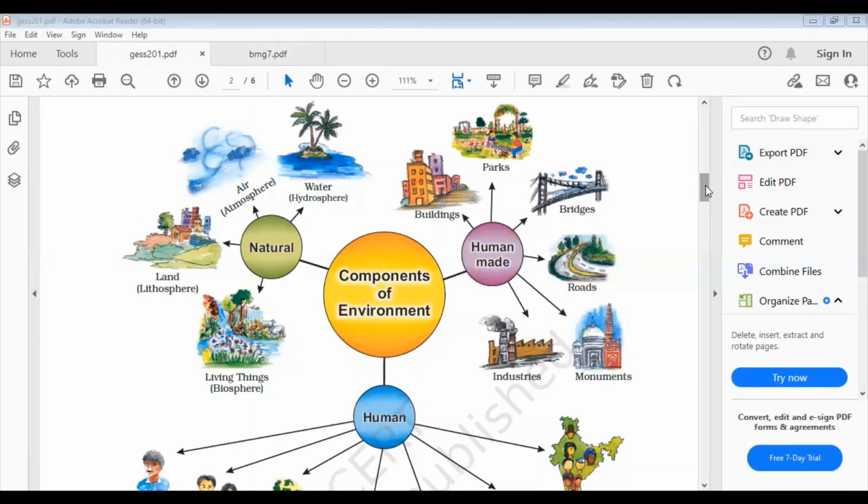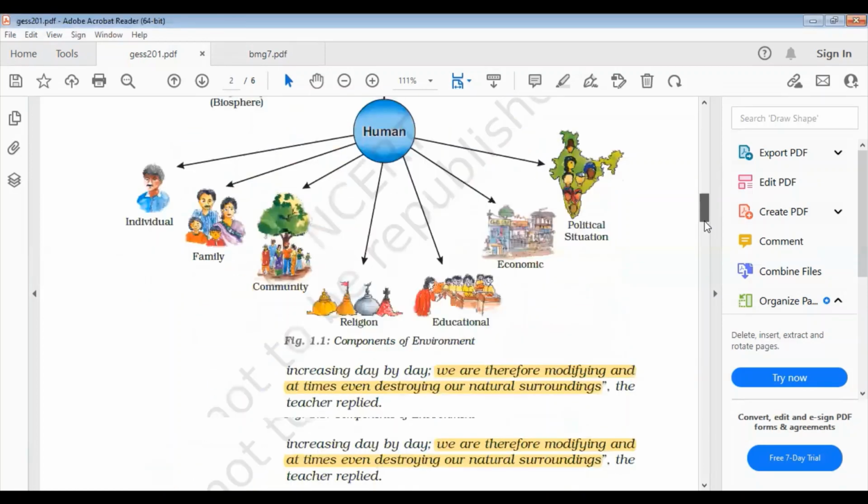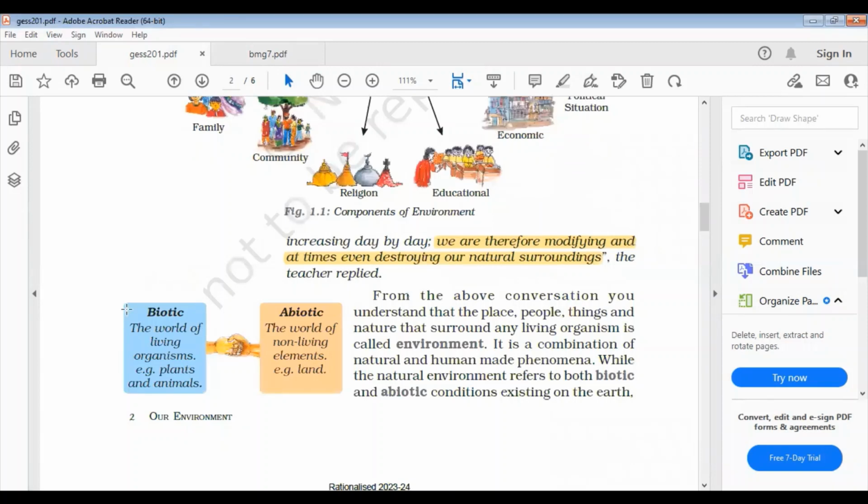Below the diagram, you will get two types of environment. The natural ones are called the biotic environment, where plants and animals are part of it, and the second one is the abiotic environment. Here the non-living elements of the environment are the abiotic environment. It's very important for very short answer type questions.